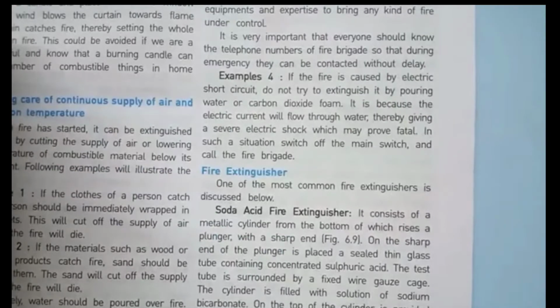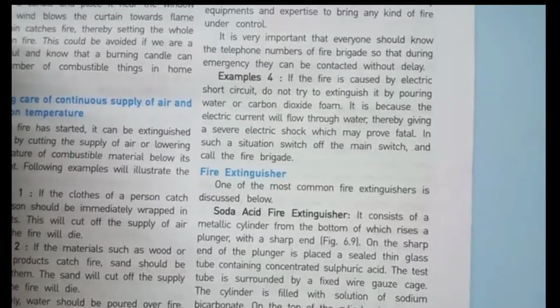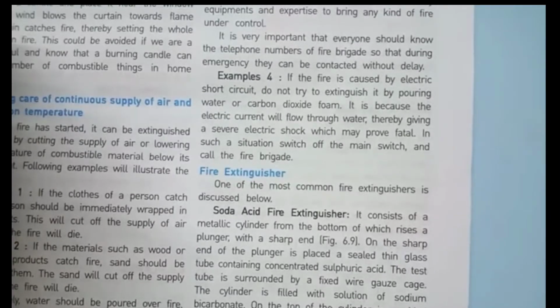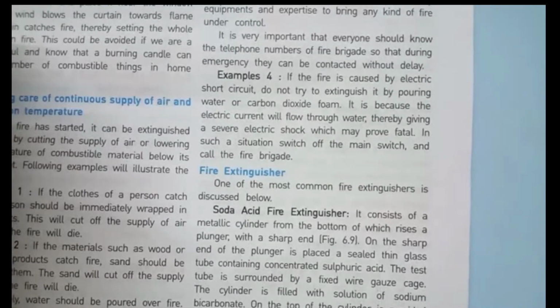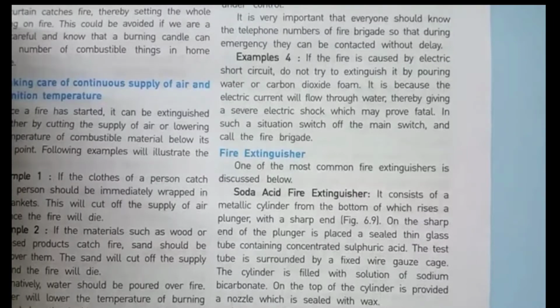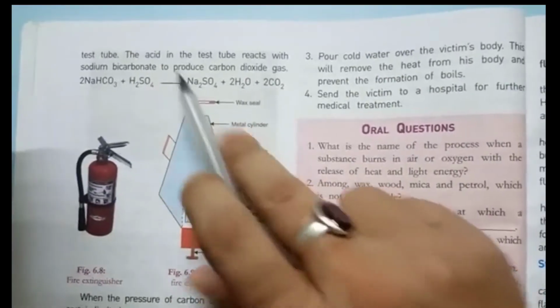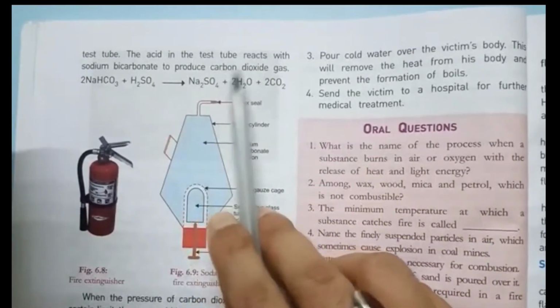Now next part is fire extinguisher. Soda acid fire extinguisher. It consists of a metallic cylinder from the bottom of which rises a plunger with a sharp end. On the sharp end of the plunger is placed a sealed thin glass tube containing concentrated sulfuric acid. In case of fire, the plunger is hit against the floor. The sharp tip of the plunger breaks the glass of the test tube. The acid in the test tube reacts with the sodium bicarbonate to produce carbon dioxide gas.